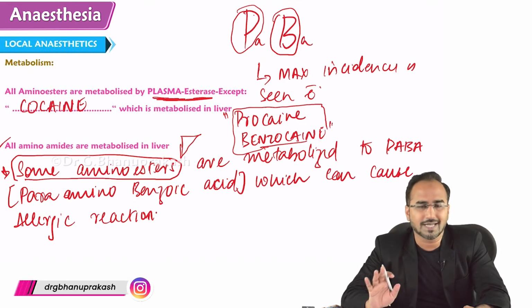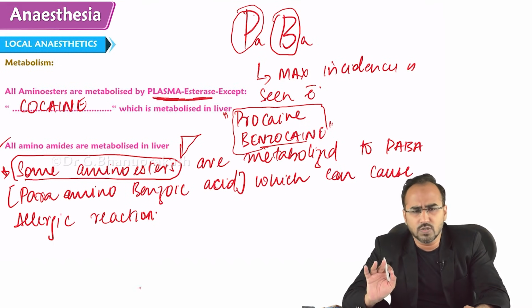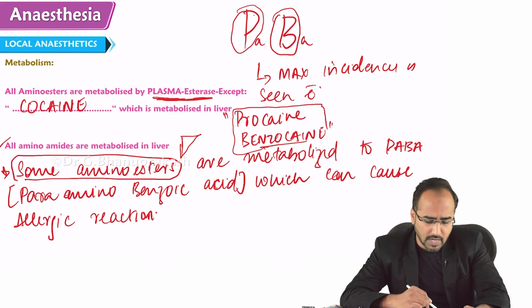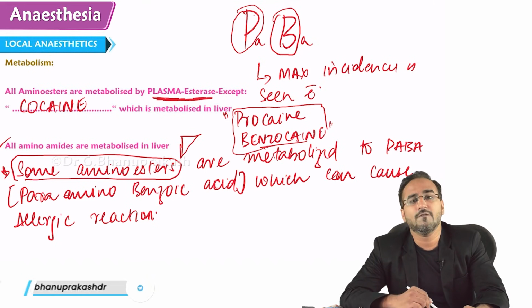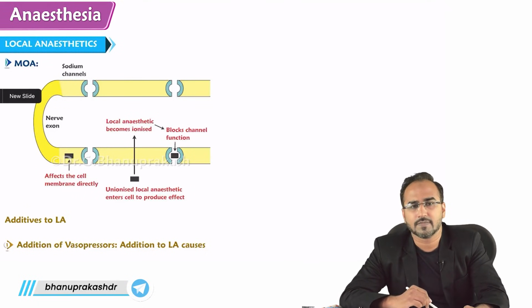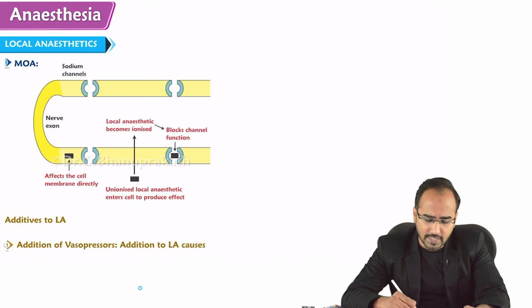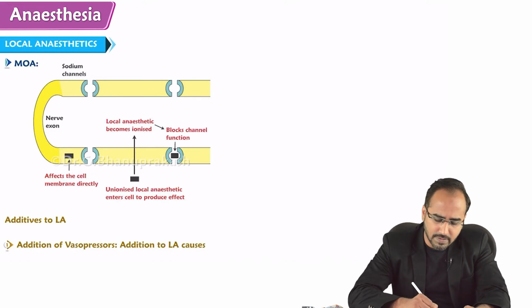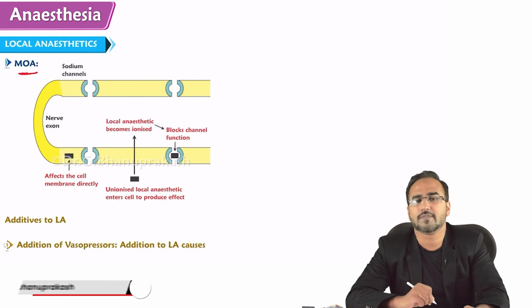So guys, we know the classification, we know the metabolism. Now what else we need to remember is, whenever you give a local anesthetic, where in the body it goes and where it will act. We are discussing the mechanism of action of local anesthetic.